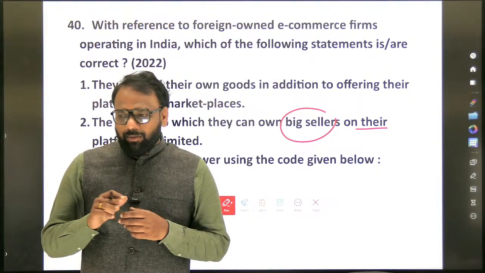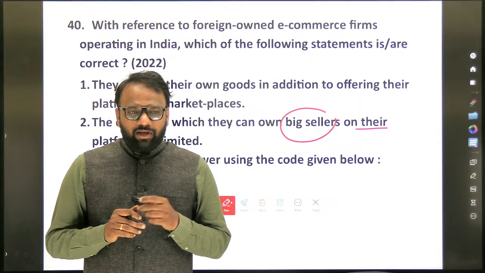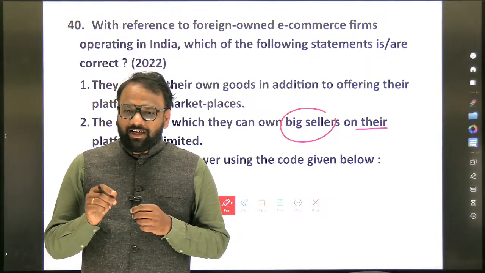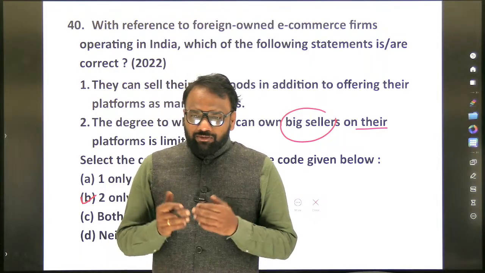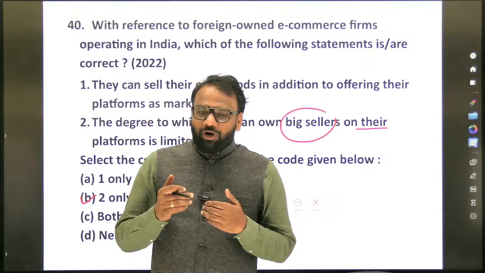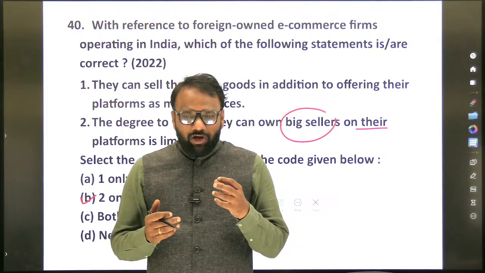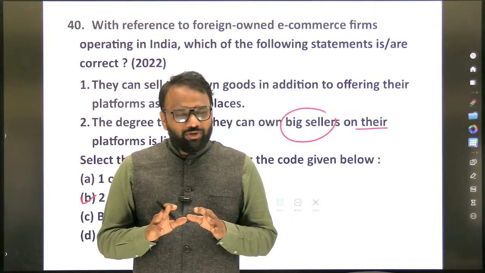Next, when it comes to e-commerce, there are two models. One is the marketplace model, another is the inventory model. For Indians, both of them are open.